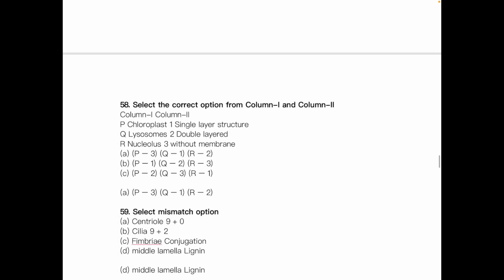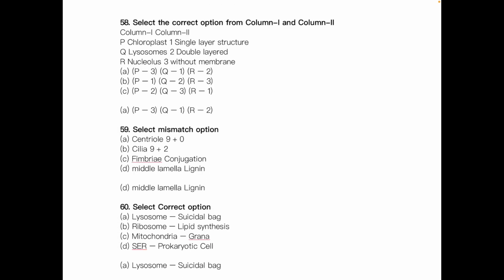Then next question, select the correct option from column 1 and column 2. Column 1 contains chloroplast, lysosome, nucleolus. Column 2 contains single layer structure, double layered structure and without membrane. Here the answer that is given is incorrect. Let me show you why. Chloroplast is a double layer structure, so P2.